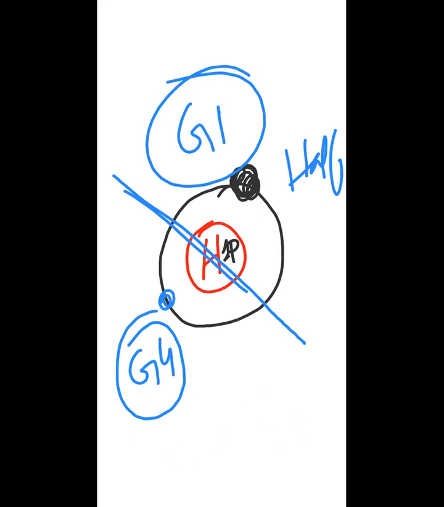Group 4 elements have 4 valence electrons. They need 4 more electrons to complete the shell. It means group 4 elements have a half filled shell. So basically, hydrogen and the group 4 elements have one similarity, that they have a half filled shell.